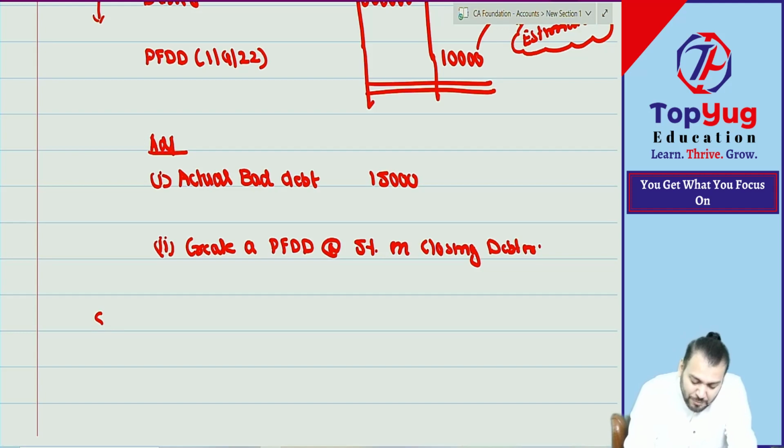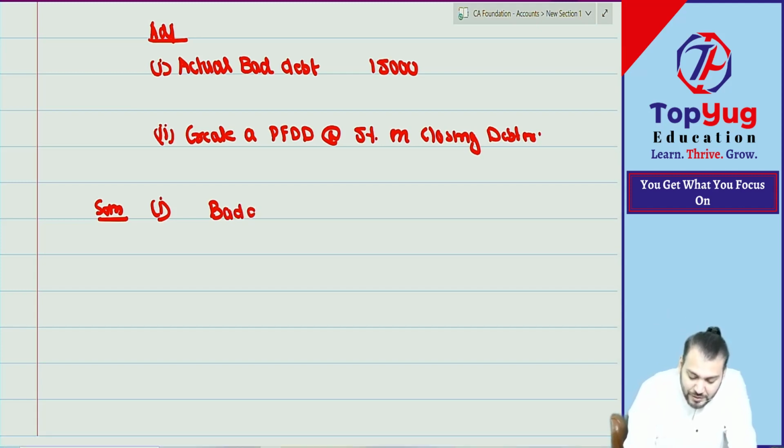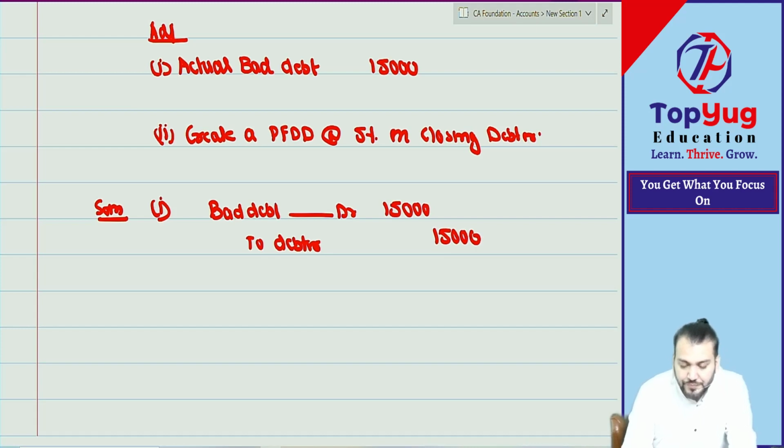Now can I come to the solution? Can I say every adjustment needs to be recorded? But what is the journal entry for bad debt? Bad debt now. Very good. Excellent. So we will pass one journal entry: bad debt account debit to debtor. How much? 15,000. Correct. This much you understood?